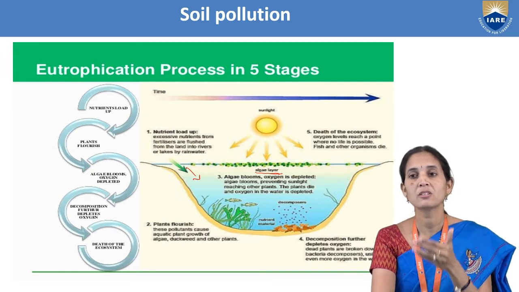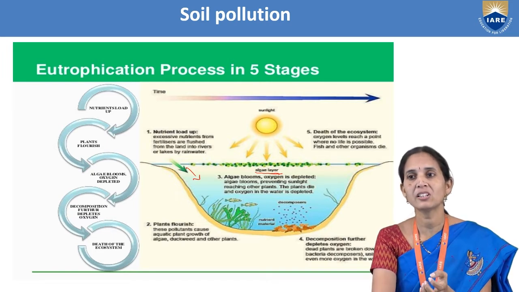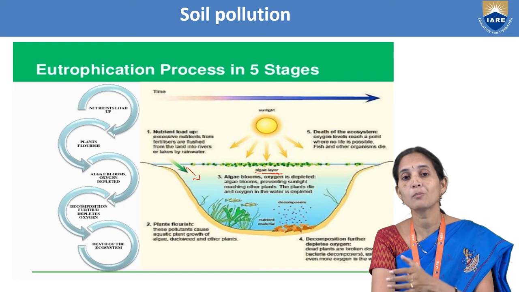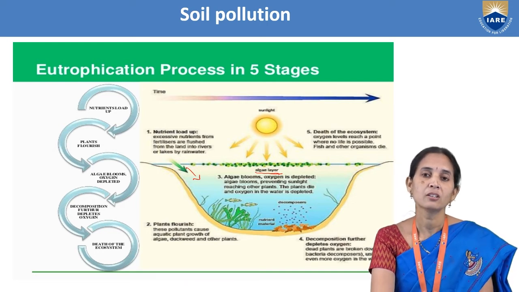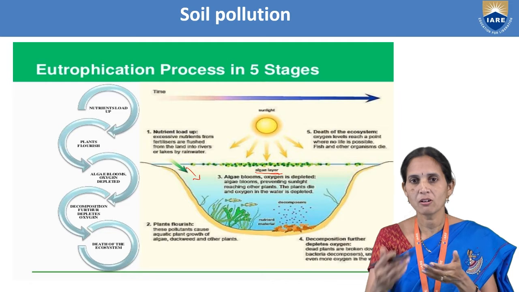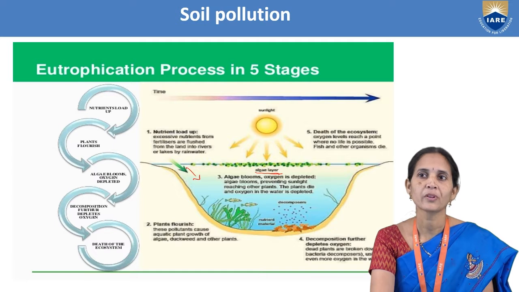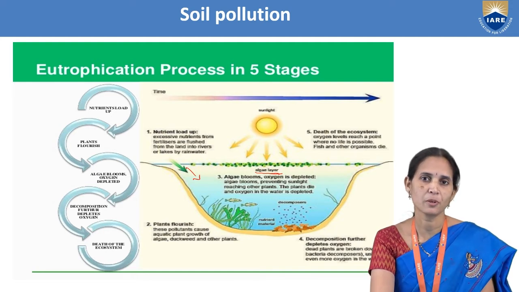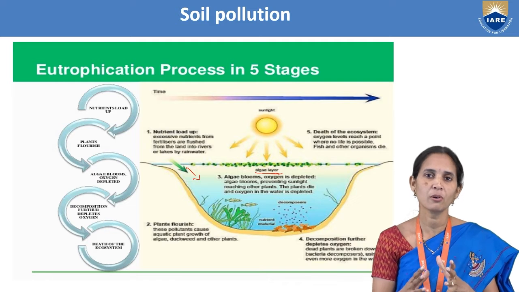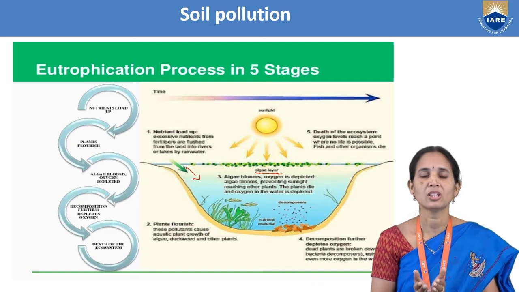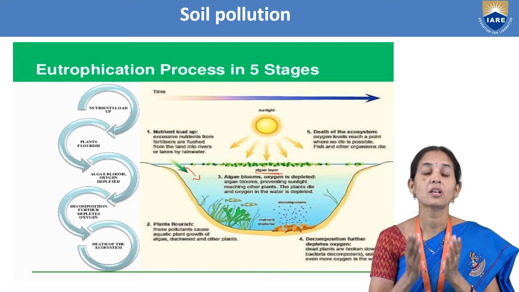How? Because this bacteria decomposing the dead plant does so in the presence of oxygen, meaning it takes the oxygen and decomposes the dead plant. In that way the oxygen level is decreasing in water bodies. So, the death of the ecosystem: the oxygen level reaches the point where no life is possible. When there is no oxygen or very little oxygen in the water bodies, it leads to the death of the living organisms in water bodies.